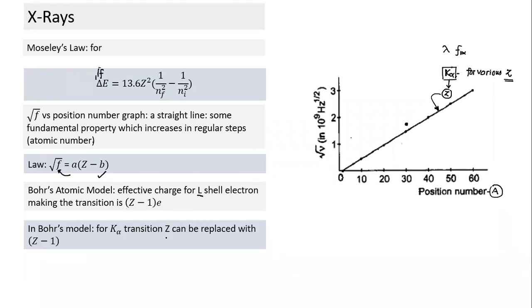So again, the thought was, after Bohr's model was discovered or he postulated this law, they said, can we apply this law even in the case of K alpha transition?